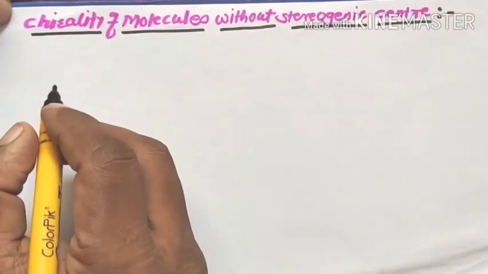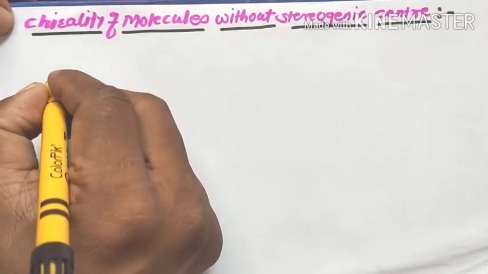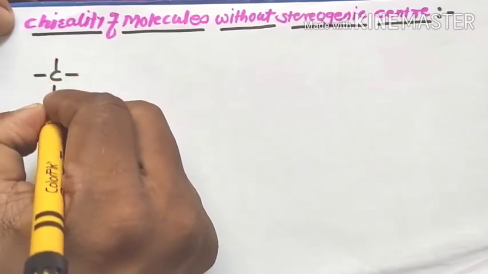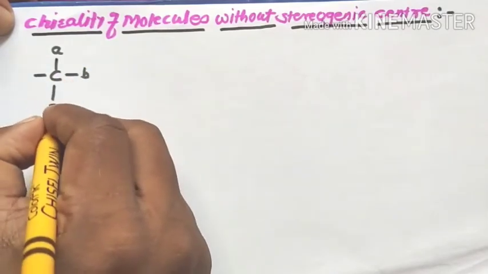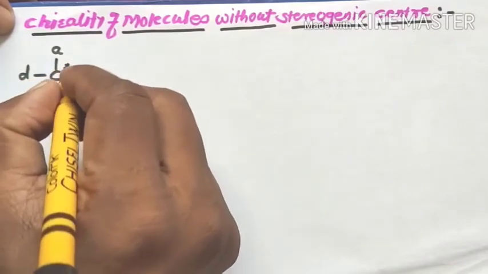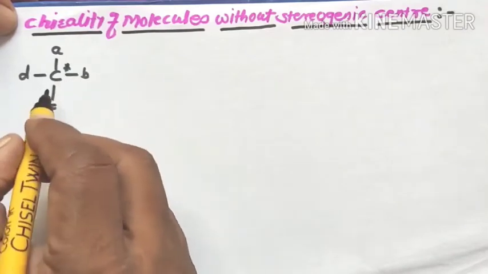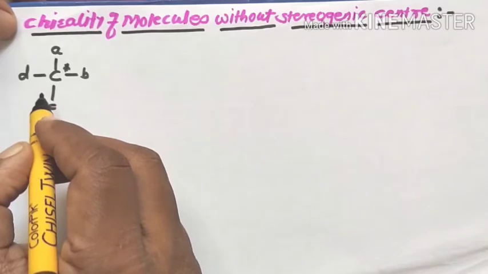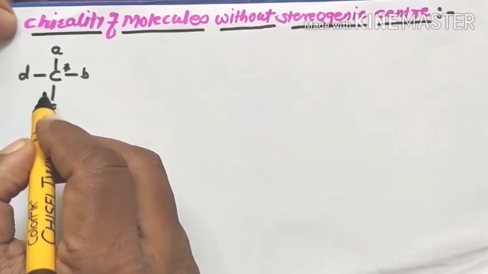In the absence of chiral centers, chiral molecules are like a carbon bonded to four different groups. Suppose these are the molecules bonded with different groups like A, B, C and D. Such a carbon is known as a chiral carbon atom or asymmetric carbon atom. This molecule shows optical isomerism due to the presence of chiral centers.